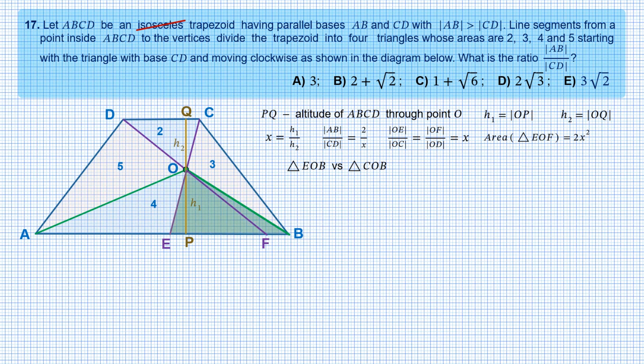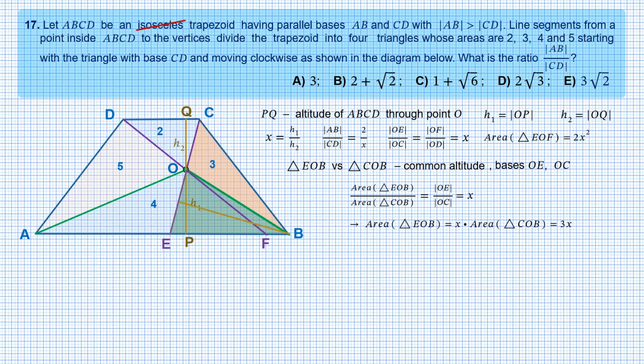Now consider triangles EOB and COB. They have a common altitude drawn from the vertex B, corresponding to the bases OE and OC. Therefore, the areas of the triangles are related as the lengths of the bases. And as was found before, the ratio of the lengths OE to OC is x. The area of triangle COB is 3.